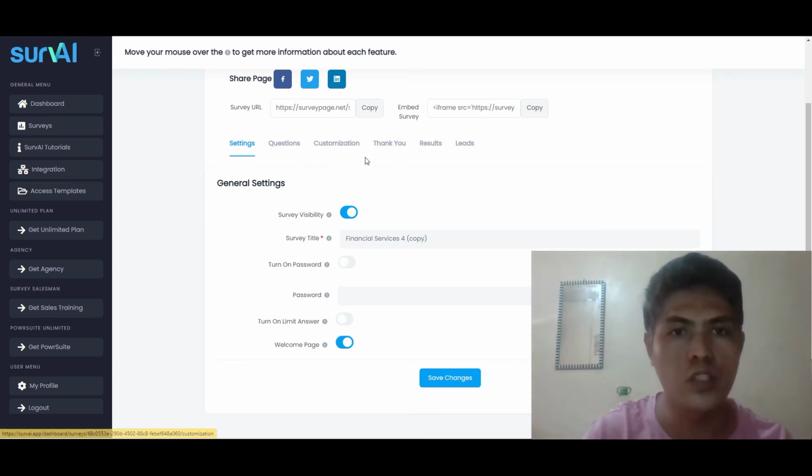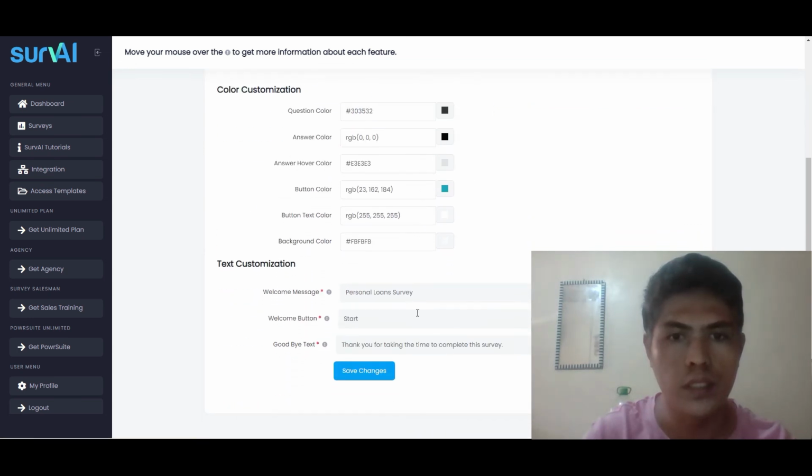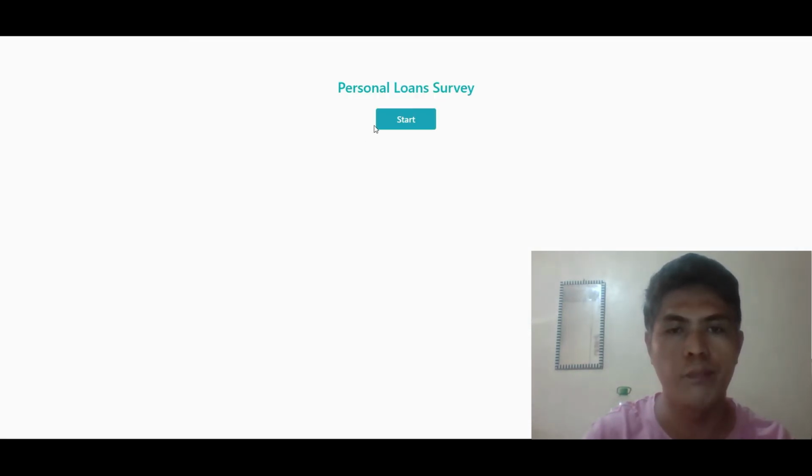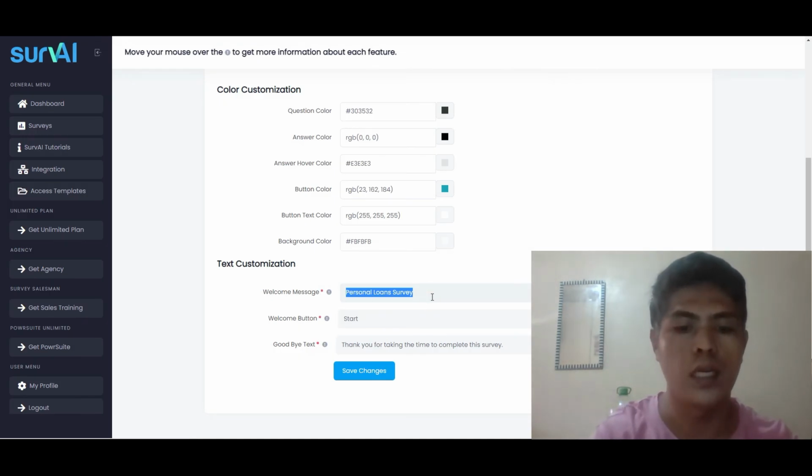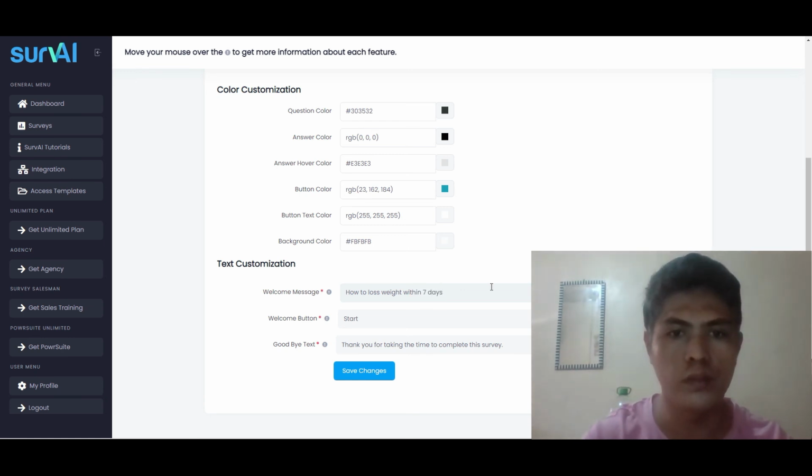This one is in the customization section. Right, see this right here. So you can customize the name, like weight loss, how to lose weight within, like, something like within 7 days, some sort of question right there.